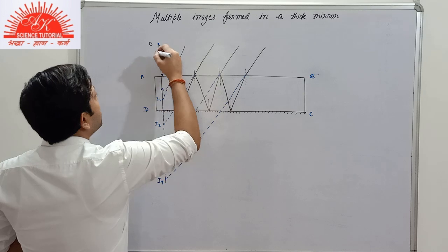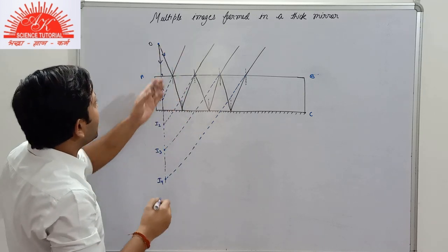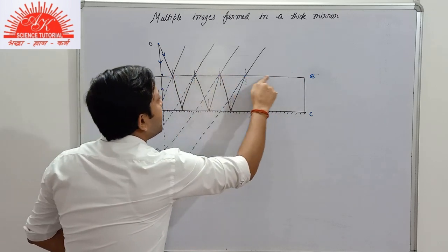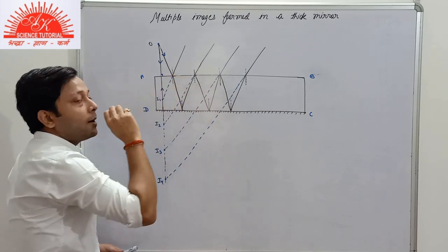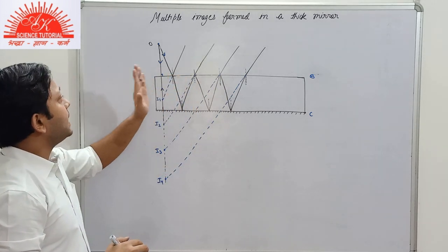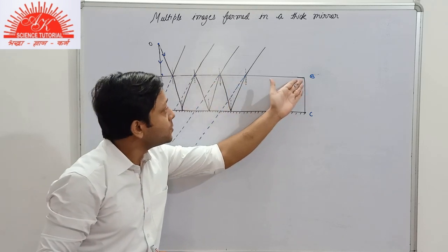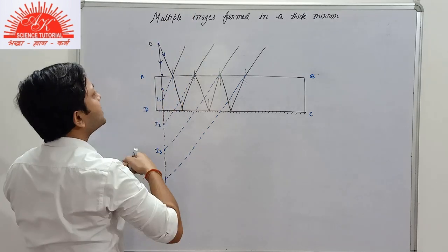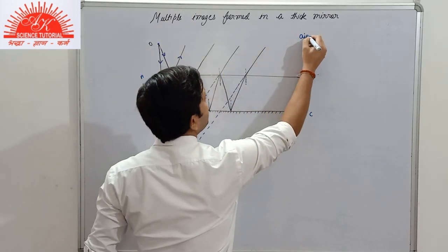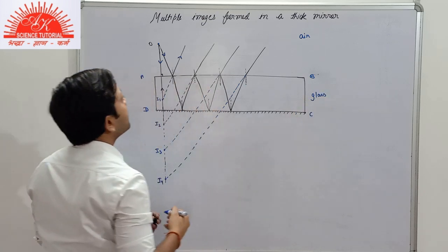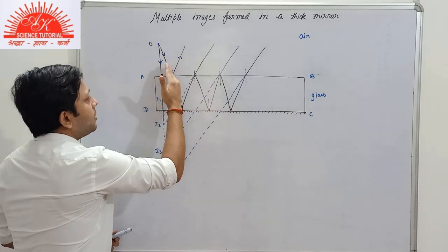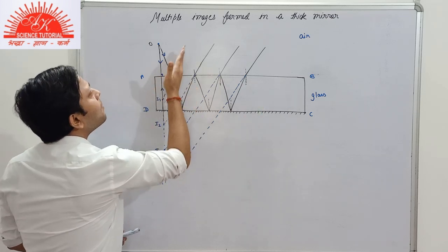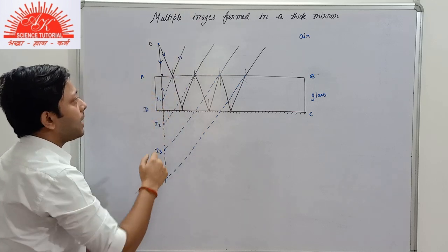Now, the second incident ray that we have taken here is oblique to the surface AB. If we talk about the surface AB, a maximum part of the light ray will be refracted because the surface AB is transparent, and a small part of the light ray will be reflected back in the same medium, that is in air. This medium, obviously, is air and this is glass. So maximum part of the light ray will be refracted and come inside the thick plane mirror, and a small part of the light ray will be reflected back in the same medium.